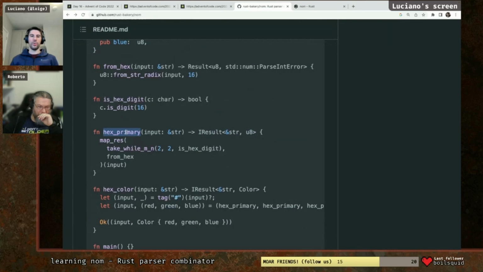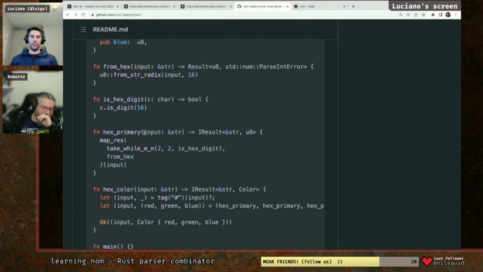For instance, here we just want to parse one single color from the hexadecimal sequence. So basically, we just want to read 2 hexadecimal characters and convert that to a color, in this case, a u8. So we represent it with a u8 value.